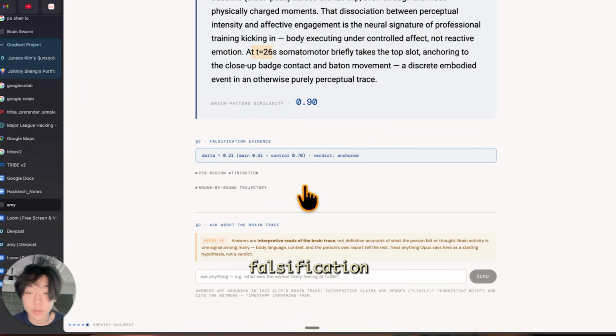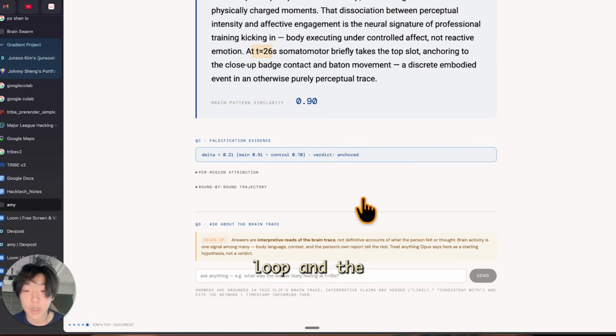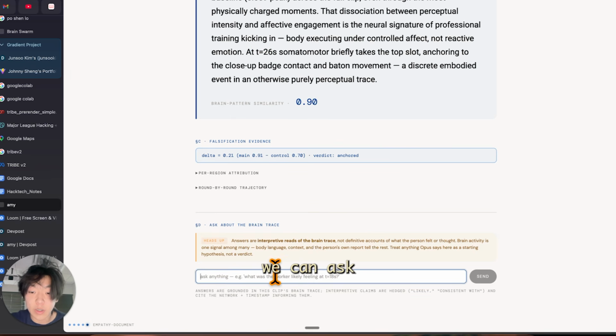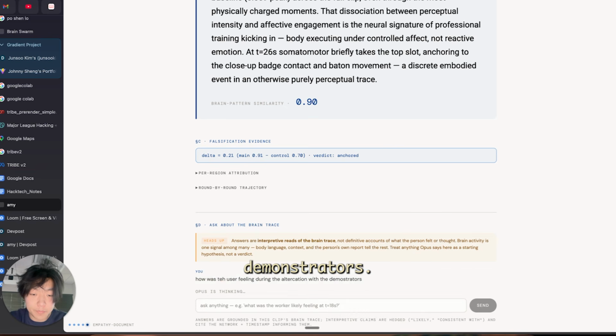And finally, there's falsification evidence. This is just for our self-improvement loop and the evaluation of that. Finally, we can ask about the brain trace. This is how we uncovered the use cases. For this scenario, we wanted to know how exactly the user was feeling during this altercation. So how was the user feeling during the altercation with the demonstrators?